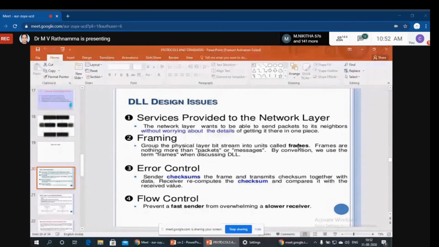Okay. Now the main functionality is services provided to the network layer. Always remember that lower layers provide services to upper layers. That means the presentation layer provides services to the application layer, and the session layer provides services to the presentation layer.